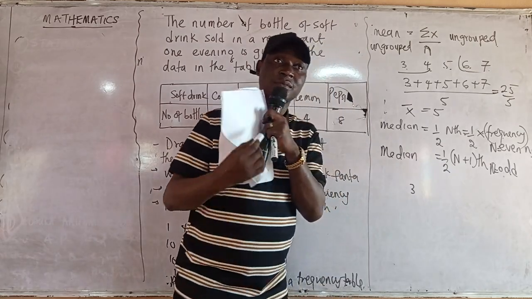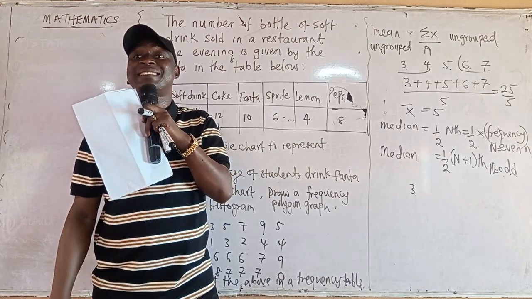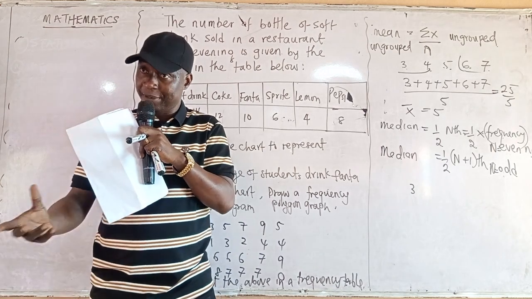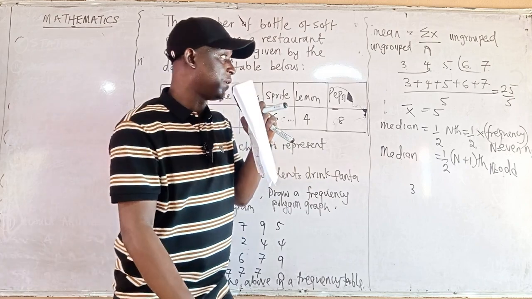If I have 6 students, the median will be between 3 and what? 4. Now, the median number will be between 3 and 4. So please take note of that.